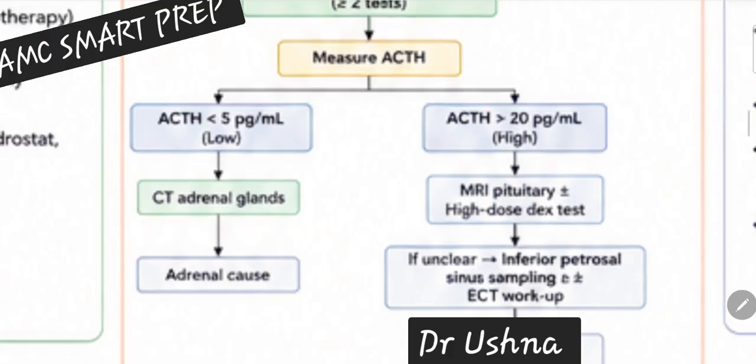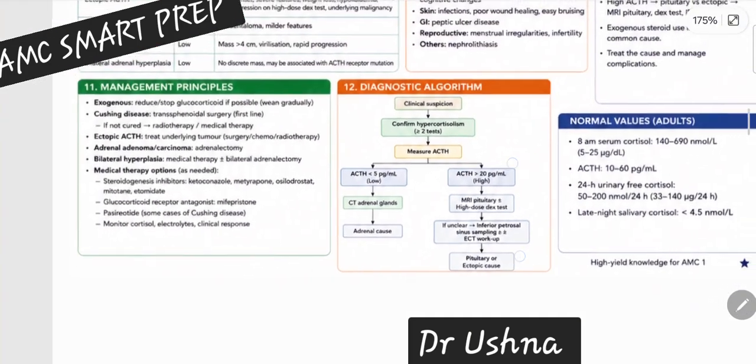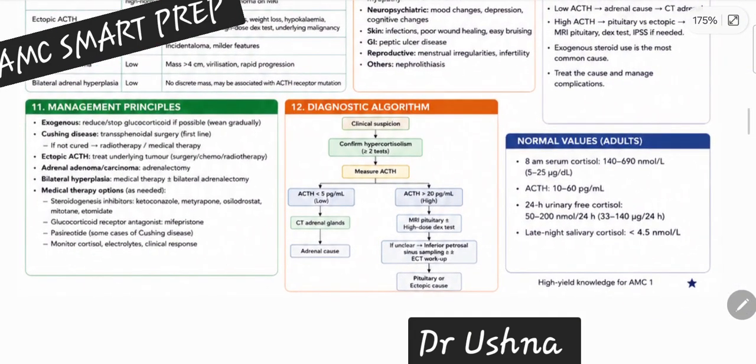So this is how you are going to approach the patient of Cushing syndrome. Then the other part of your flowchart, if ACTH is low, that means there is nothing wrong with your pituitary, there is nothing wrong with ectopic ACTH, because ACTH levels are low. So the cause is with your adrenals. Okay, adrenals is the cause. So you have to look for the CT scan of the adrenal. So that's how you're going to answer the most important questions.